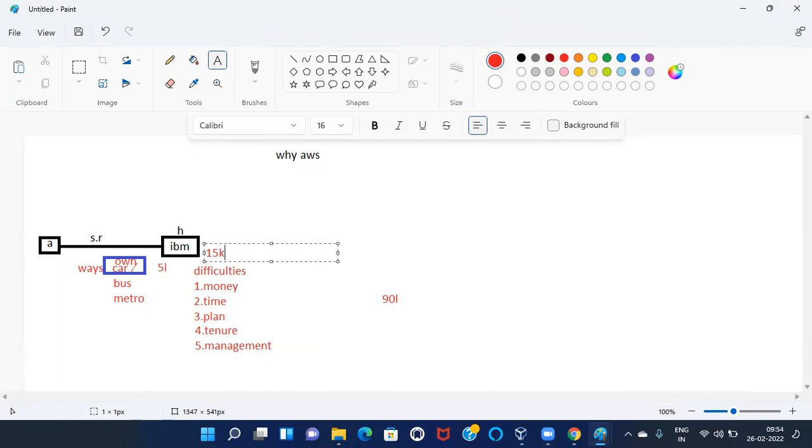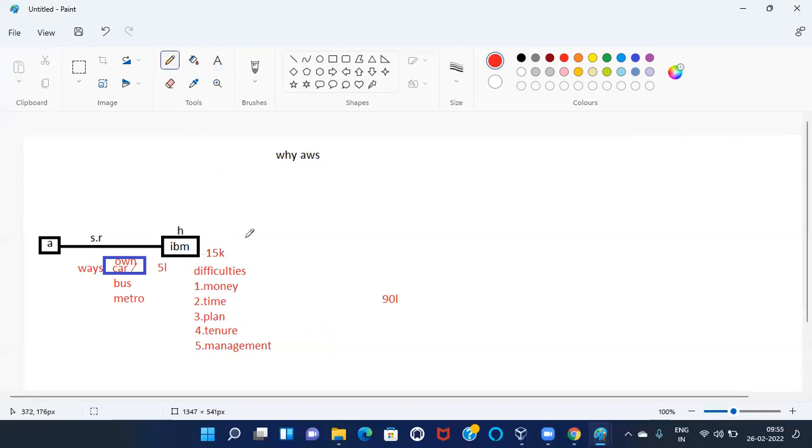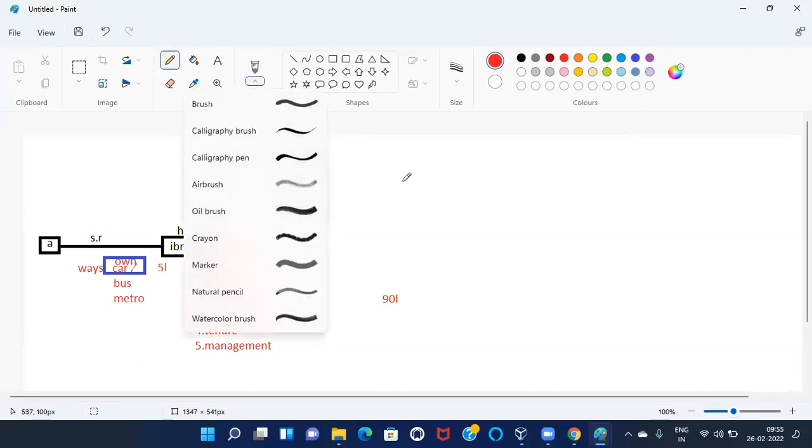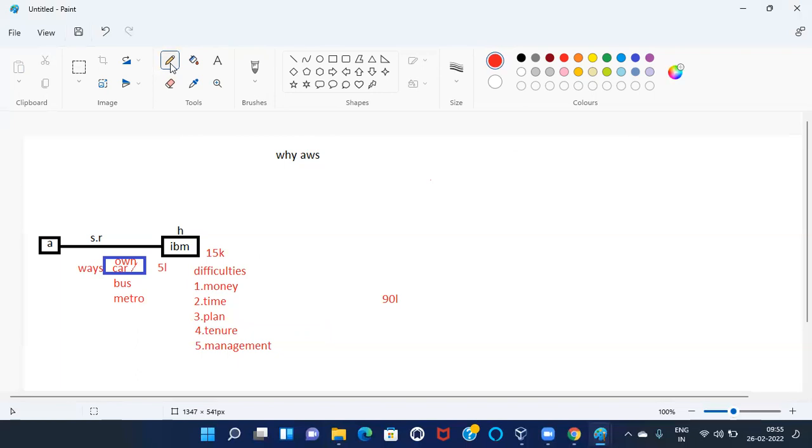Is it necessary to buy a car and visit our organization location to take a 15,000 salary as an employee? Is it necessary? No. At that moment, I am thinking, I am getting 15,000, so I don't want to buy a car.